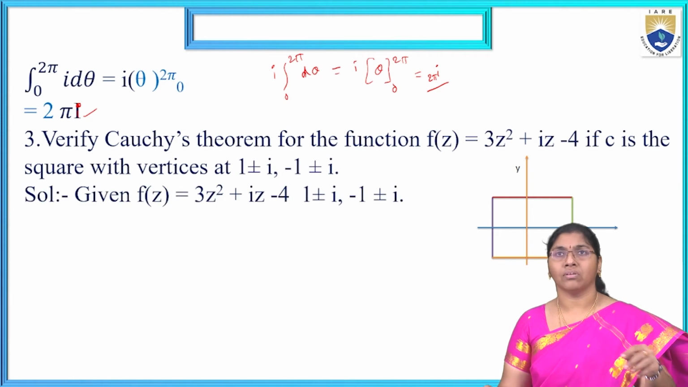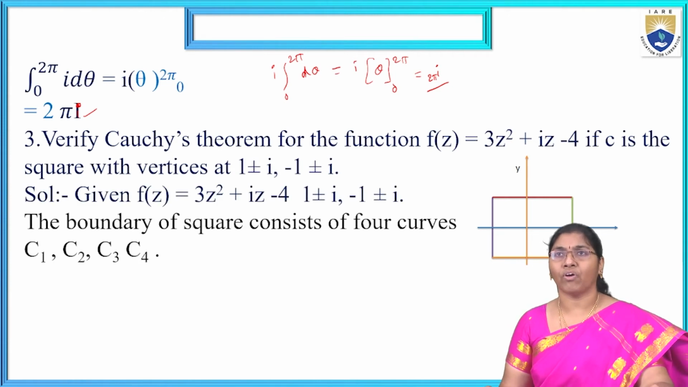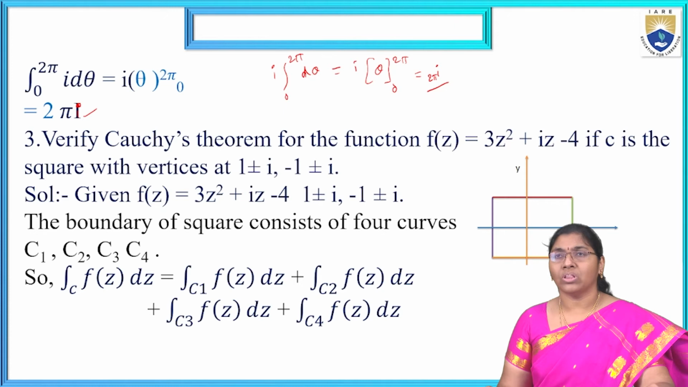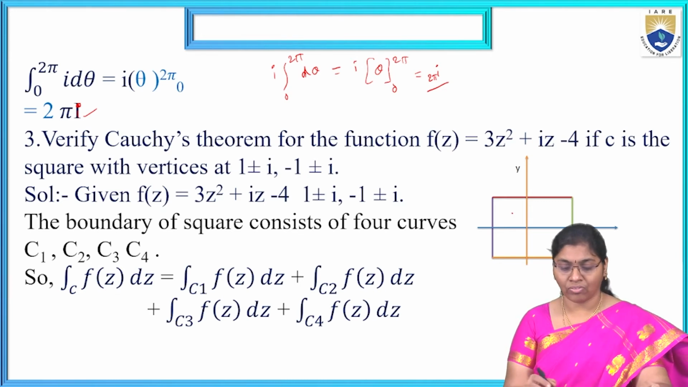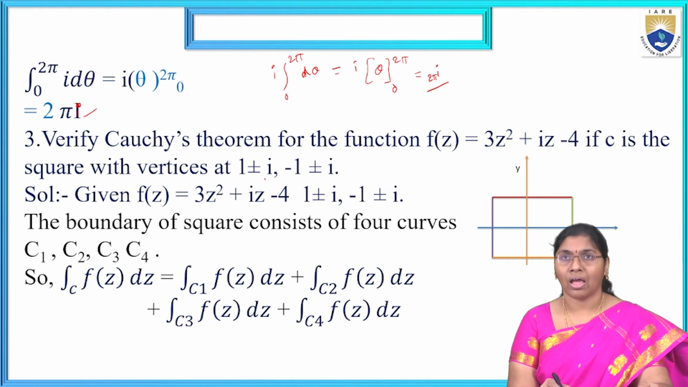Verify Cauchy's theorem for the function f of z equal to 3z square plus iz minus 4, if C is the square with vertices at 1 plus or minus i, minus 1 plus or minus i. This is the given condition. Here we are considering 1 plus or minus i, minus 1 plus or minus i, which means the total is the complete closed contour. Given f of z is 3z square plus iz minus 4.